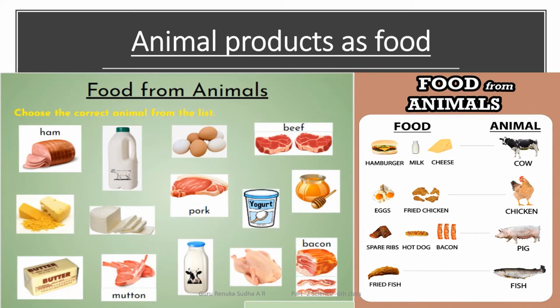After observing these charts, you come to the conclusion that animal products as food are food items that we get from animals. Okay, let us move on to the other things.